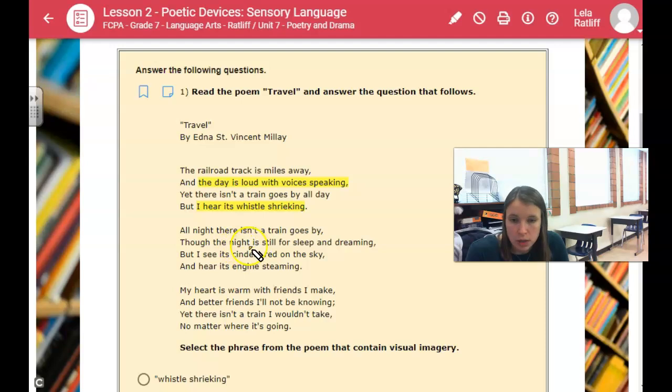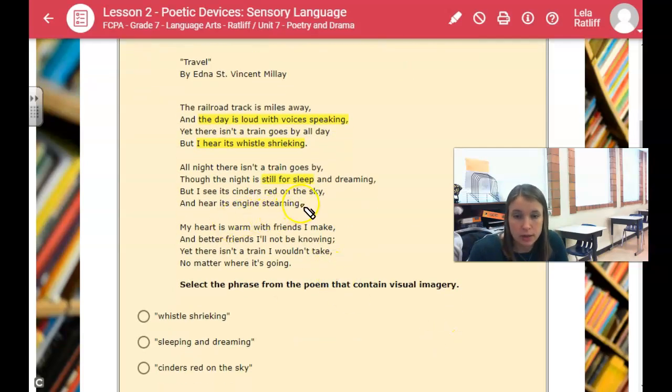So all night there isn't a train goes by, though the night is still for sleep and dreaming. But I see the cinders red on the sky and hear its engine steaming. So again, I see a contrast between these two stanzas. During the day, it's loud and voices are speaking and there's whistles shrieking and it's just a busy place to be. But at night, there isn't a train that goes by, though the night is still for sleep and dreaming. So it's quiet. So there's a big contrast between these two stanzas.